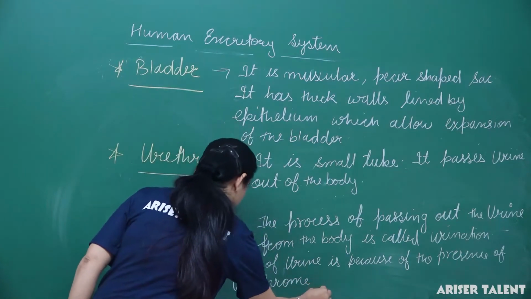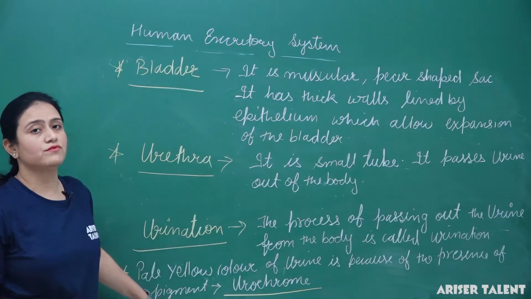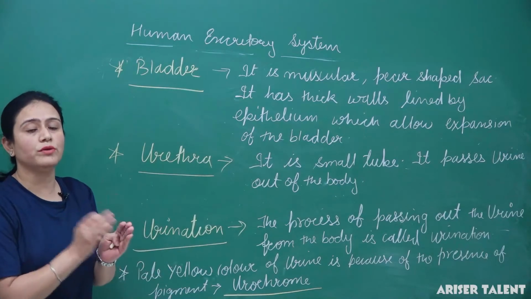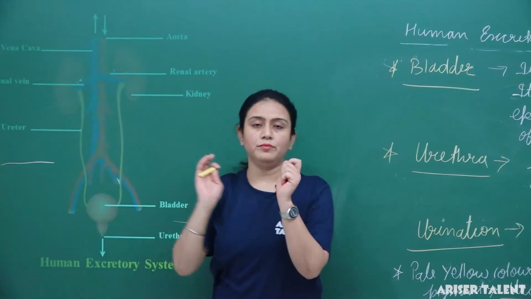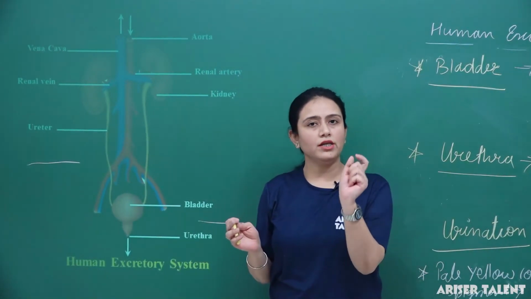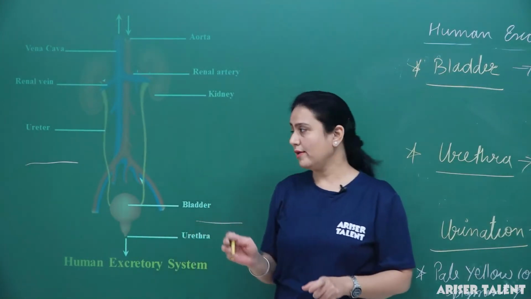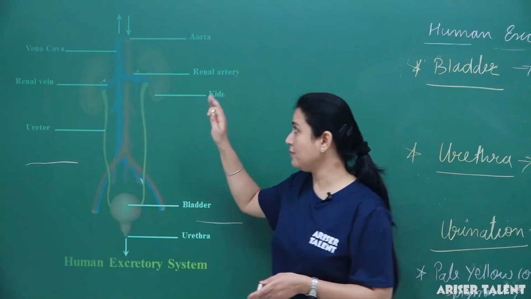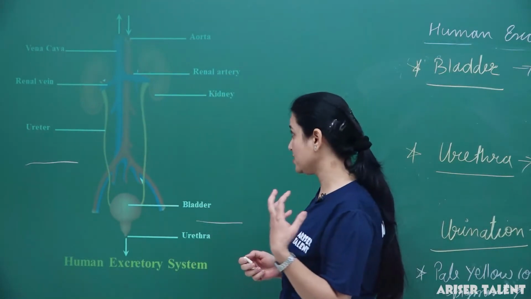Fine, and this urochrome pigment is formed by the breakdown of hemoglobin. Okay, here in the liver, when the hemoglobin breaks down, it forms the urochrome, and urochrome provides the pale yellow color to the urine. Okay, so this is the human excretory system and its parts, or we can say its organs.